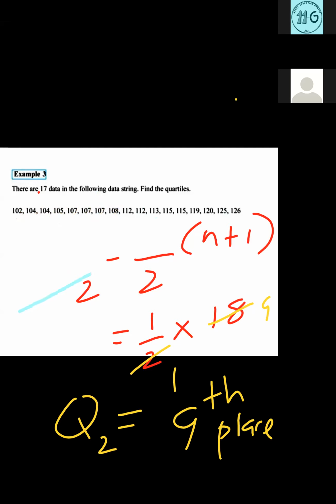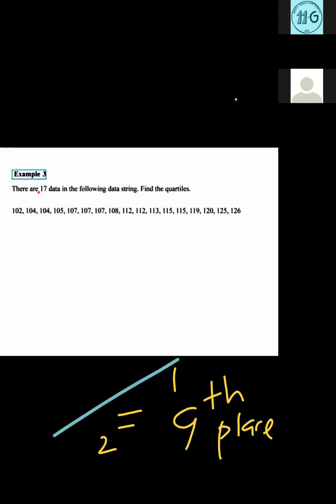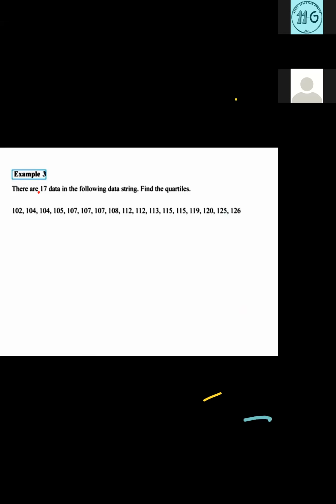So we can find Q1 as well. You can use the equation to find Q1. So what is the equation for Q1? You have to remember the equations. Q1 is equal to 1/4 (n plus 1).